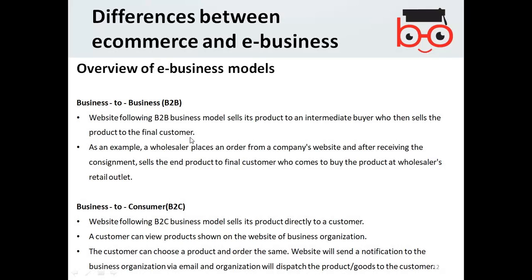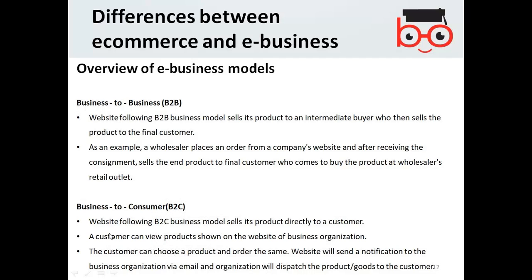As an example, a wholesaler places an order from a company's website and after receiving the consignment sells the end product to final customers. They could sell to anybody else, but obviously it will not be helpful for them because they won't be able to make a profit. The wholesalers will buy from the particular business and sell to the final customers, obviously with some profit, who come to buy the product at the wholesaler's retail outlet.